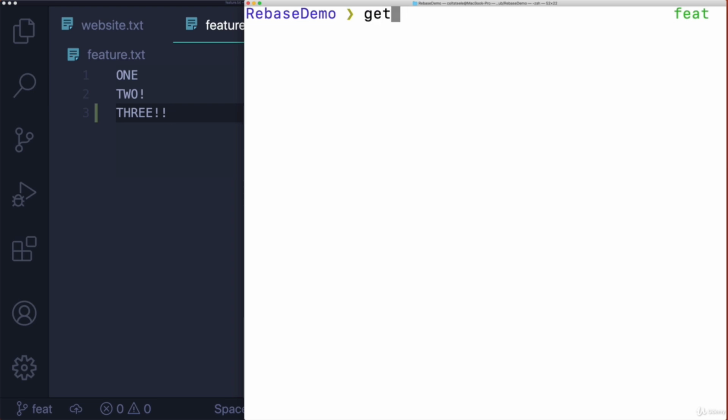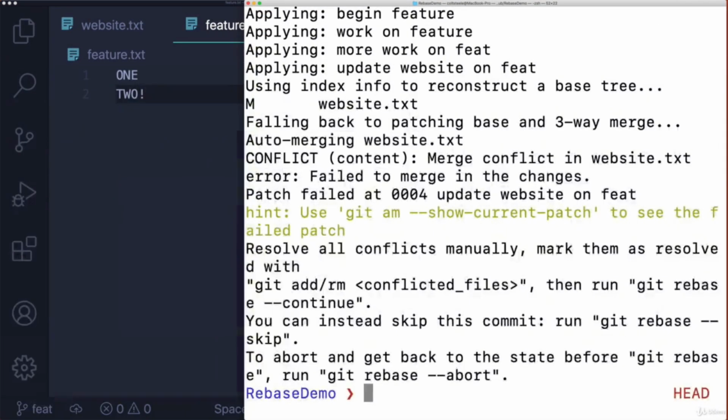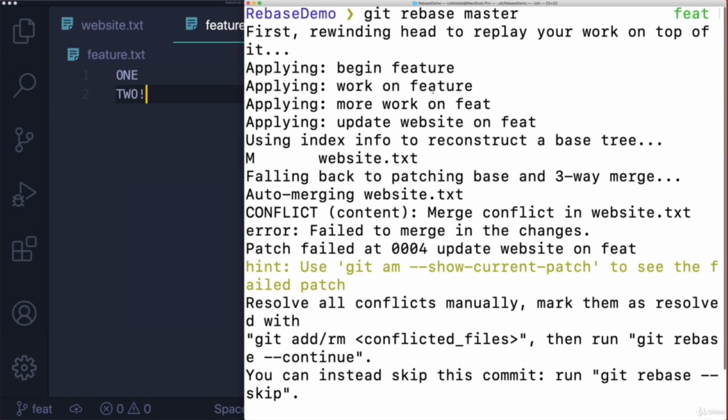So I'm on the feature branch. I will rebase instead of merge: git rebase master. And uh-oh, look at this output. Slightly different, right? It recreates all of our commits from the feature branch, rebasing them on the master branch. But then it gets to this: conflict, merge conflict in website.txt, failed to merge in changes.